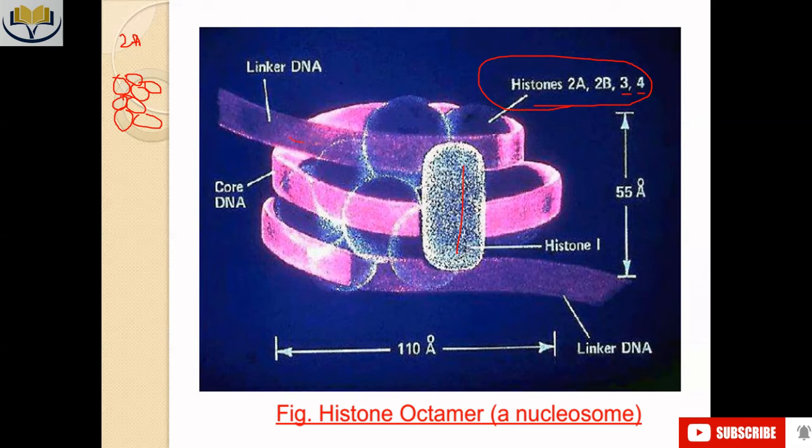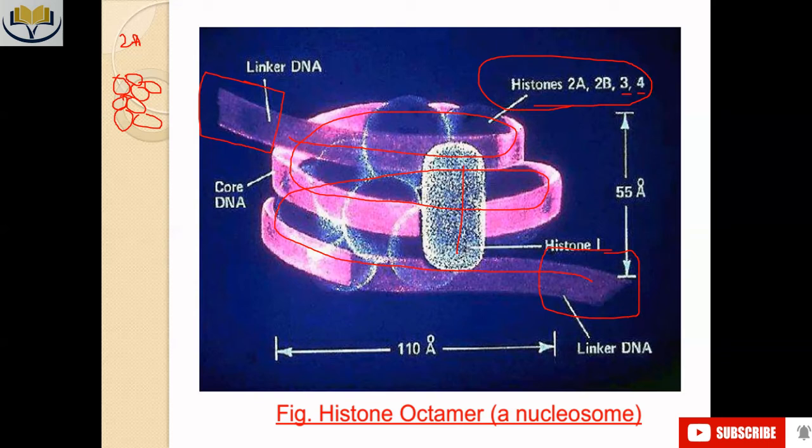Now, the part of DNA which actually wraps around this bead is known as core DNA. The extra part of that DNA is known as linker DNA.